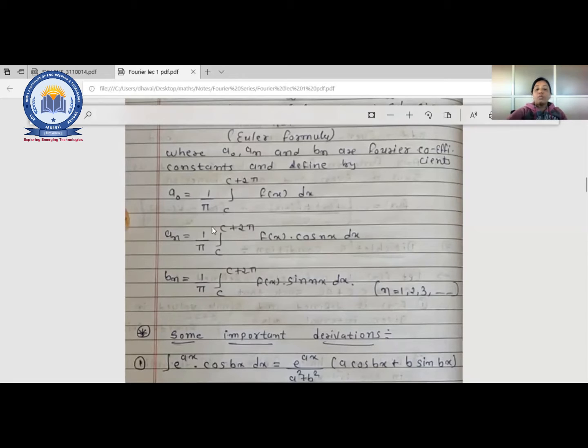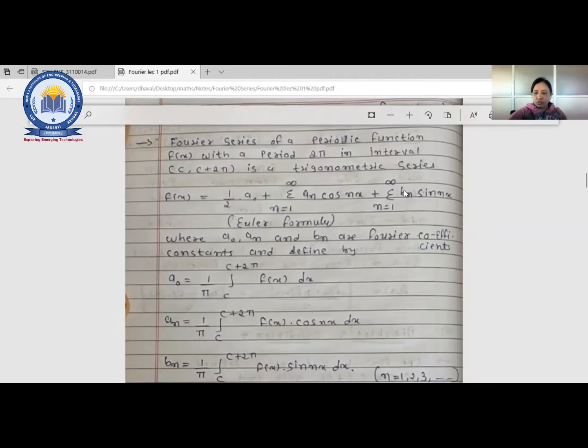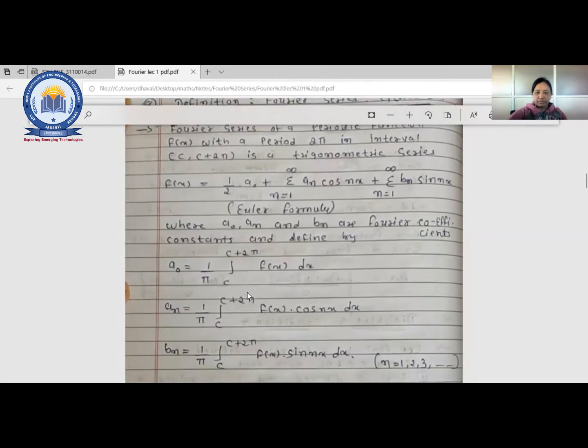a0 equals 1 upon pi integration c to c plus 2 pi f(x) dx. That means your a0 is a constant and it depends on f(x), that is, on the periodic function. And the limit of integration is c to c plus 2 pi, and it is 1 upon pi. We are not going for the derivation of this formula. You have to remember these three formulas, a0, an and bn, and the definition of the Fourier series.